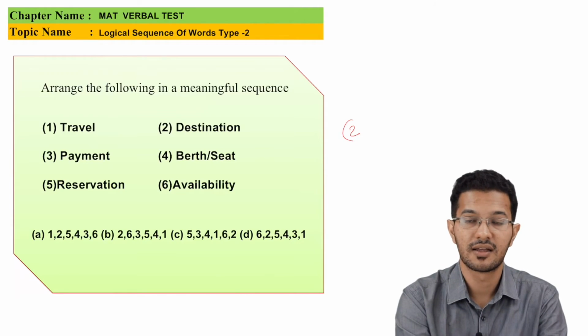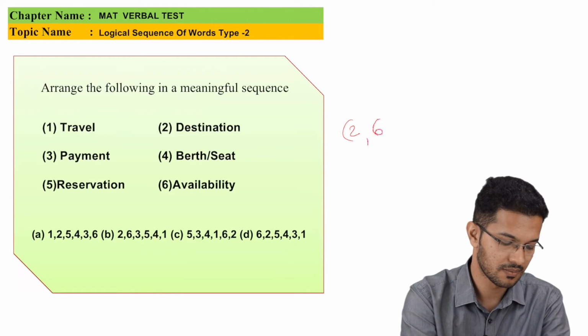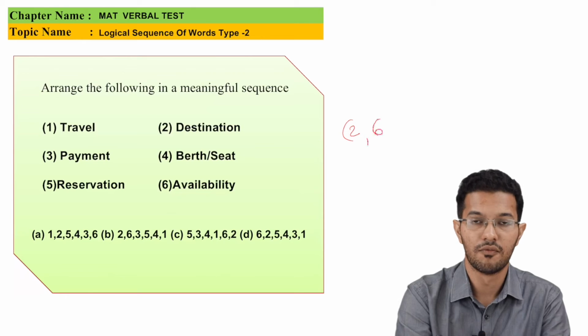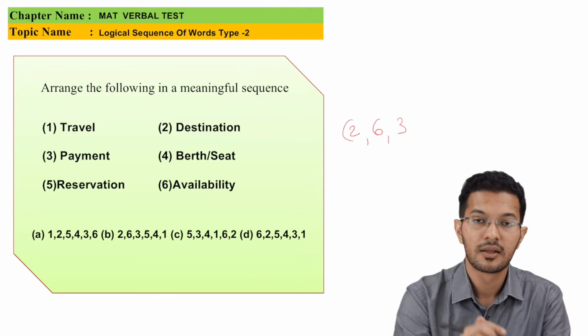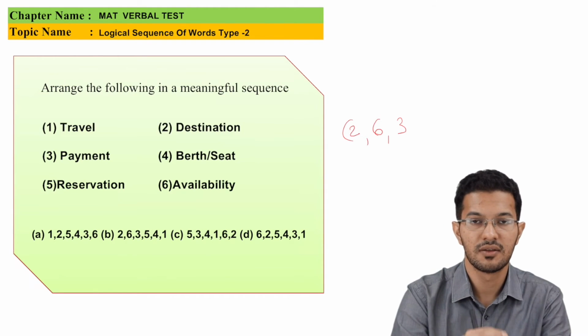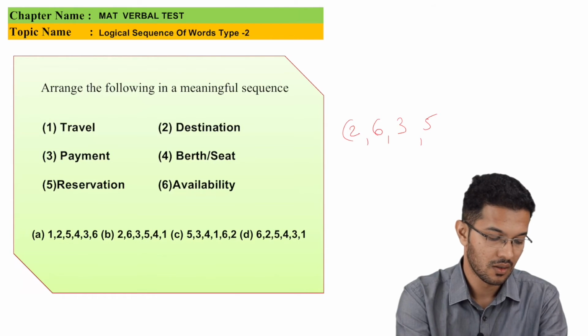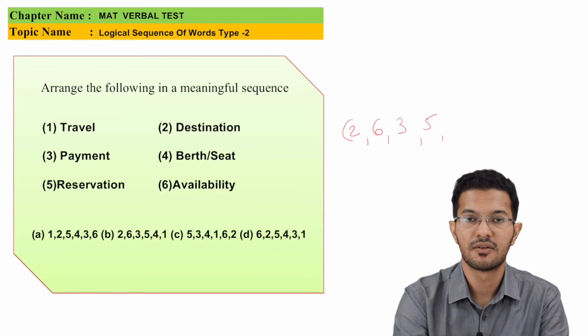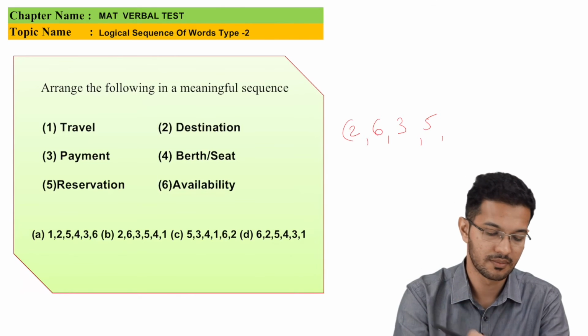From 2, we check the availability of the seats. So that will be option 6. Once on checking the availability, we go for the payment, which is option 3. Then we go for the reservation, we reserve our seats. On reserving the seats, we book the tickets, we get the seats, or that is called berth or seat.